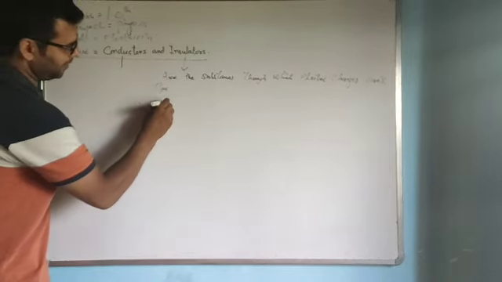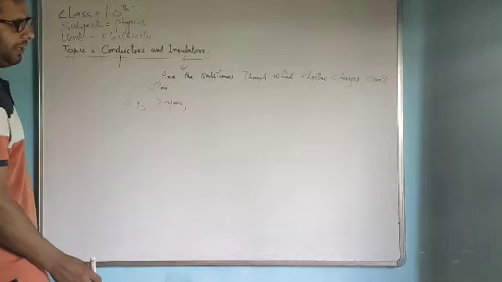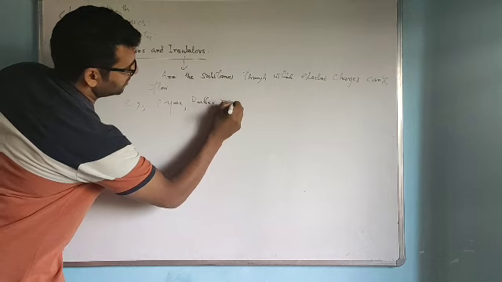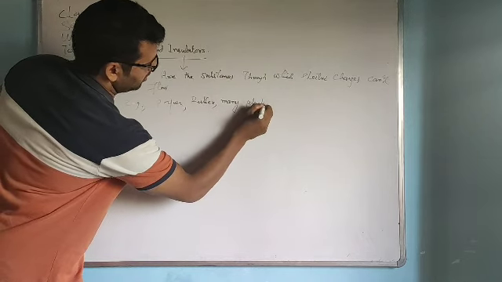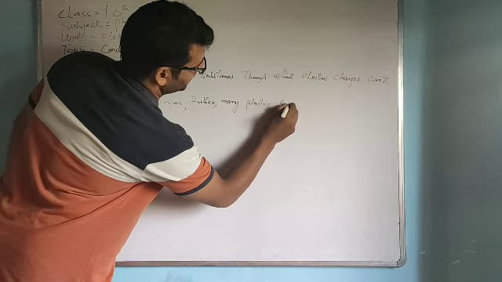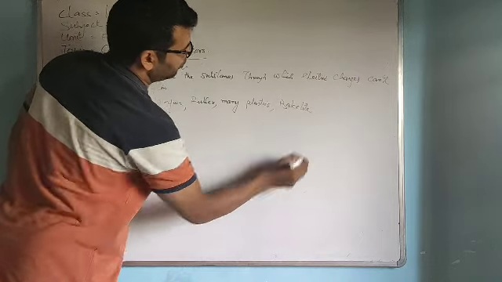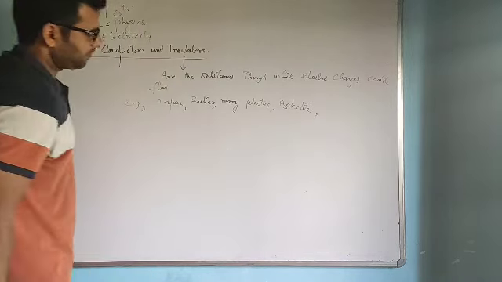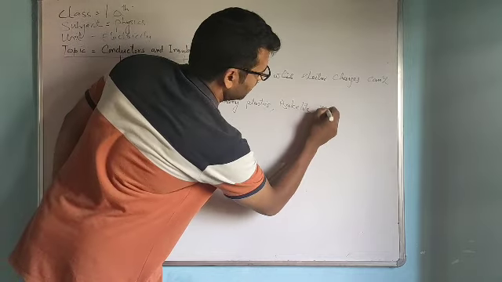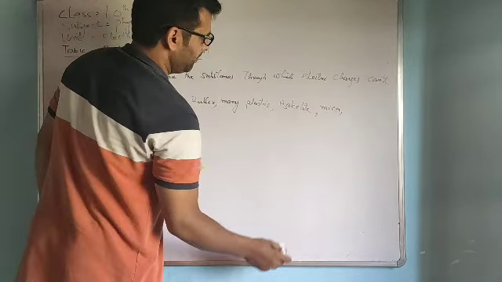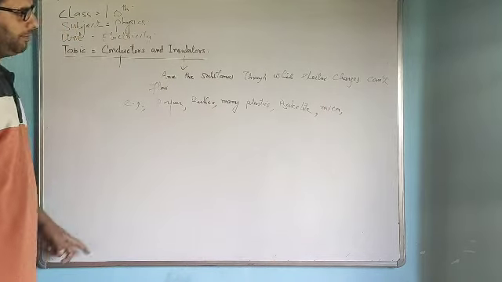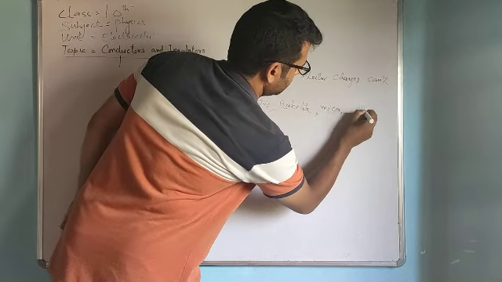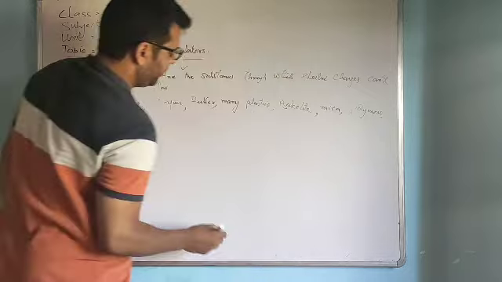For example, paper. Paper is an insulator. In the same way, rubber, and many plastics. In the same way, bakelite. It is a copolymer. In the same way, we have many more examples: mica, paper, rubber, plastic, polymers, dry wood.